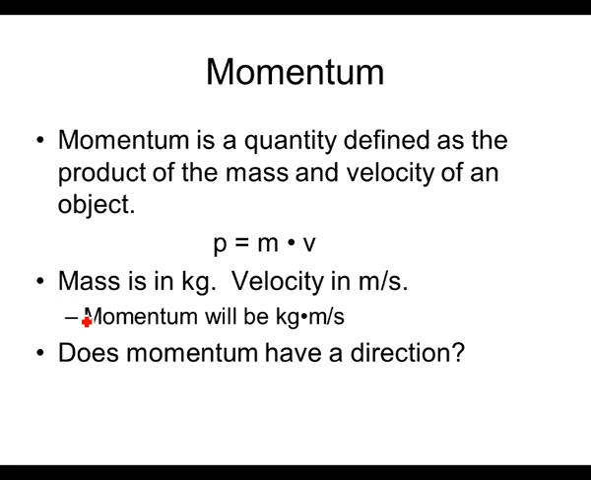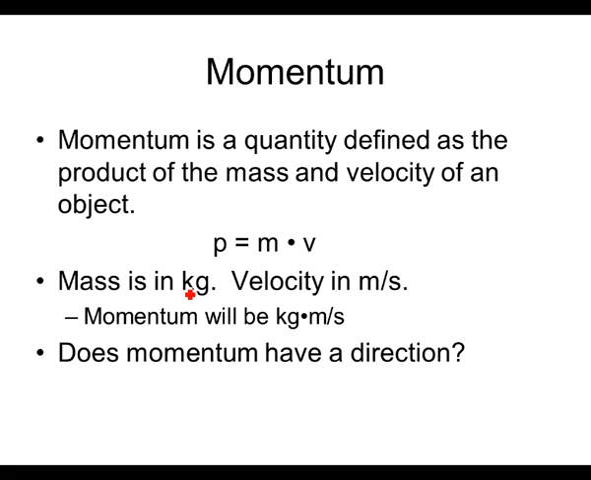There isn't really a good definition of momentum. This is kind of the definition from the book. Momentum is a quantity defined as the product of the mass and velocity of an object. So the definition is basically just the formula. We abbreviate momentum with a P because of the Greek word impetus. So P, the lowercase p, equals m times v. Momentum equals mass times velocity.